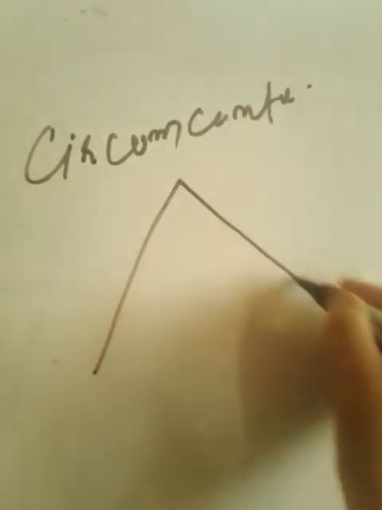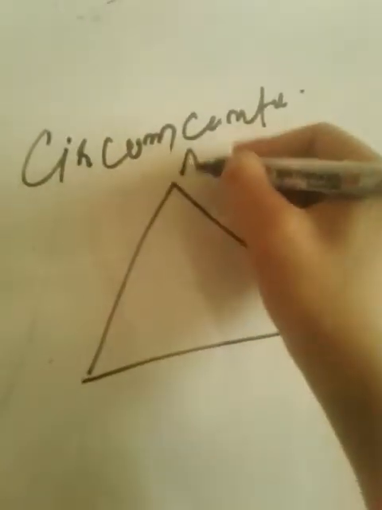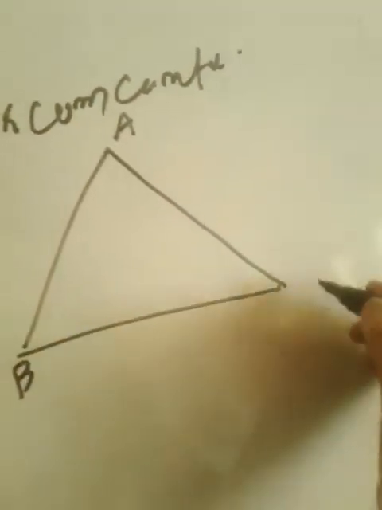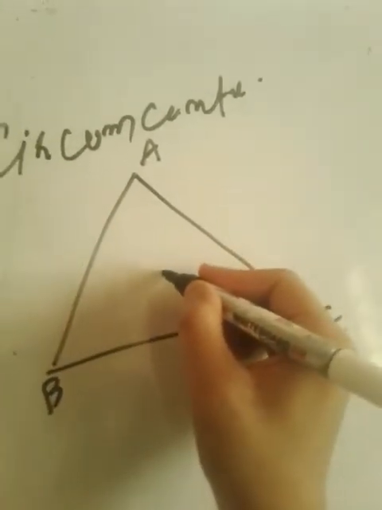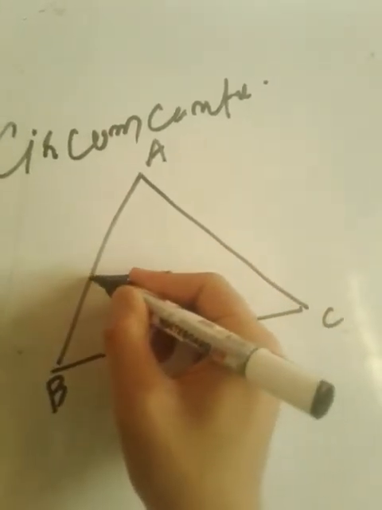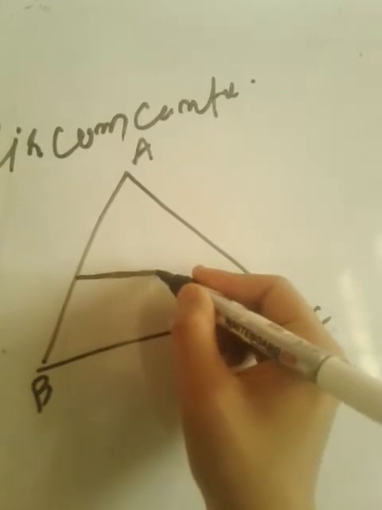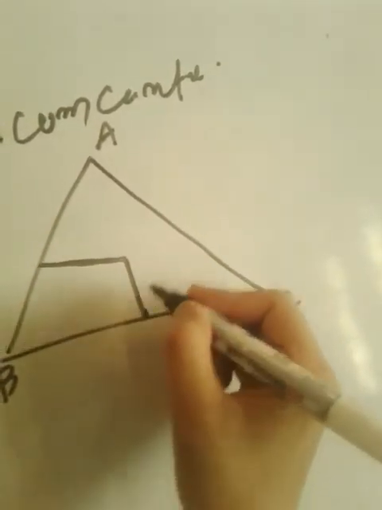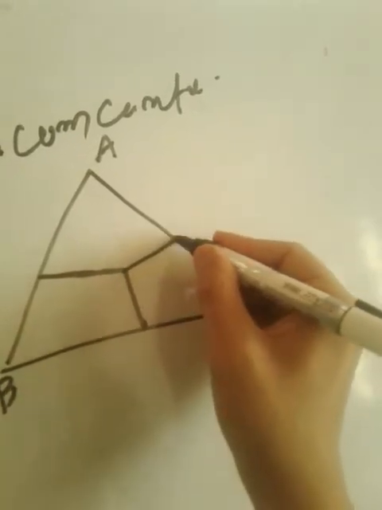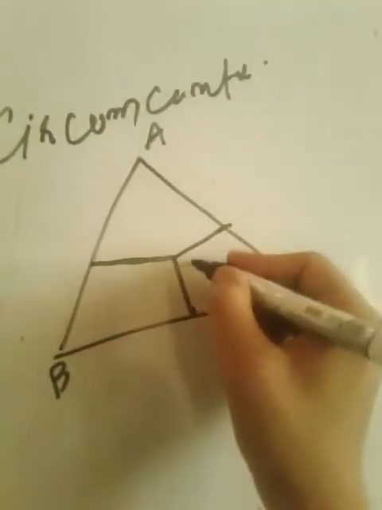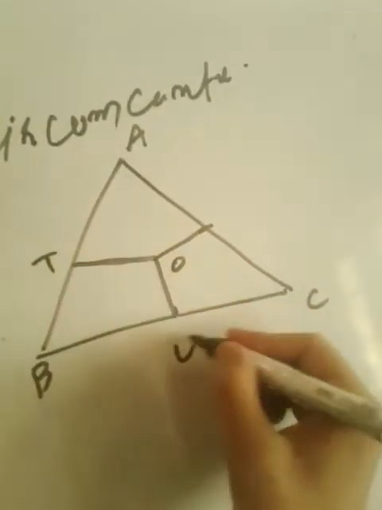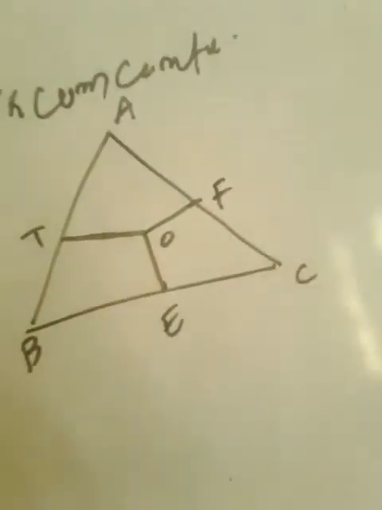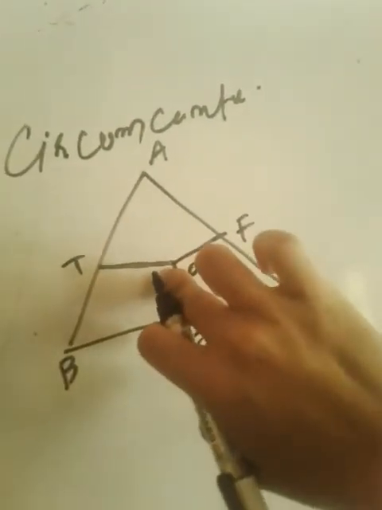So if you have a triangle ABC, here if you draw the perpendicular bisector upon this side, perpendicular bisector upon this side, and perpendicular bisector upon this side. This is O, this is D, this is E, this is F, this is C. So this is the point O.